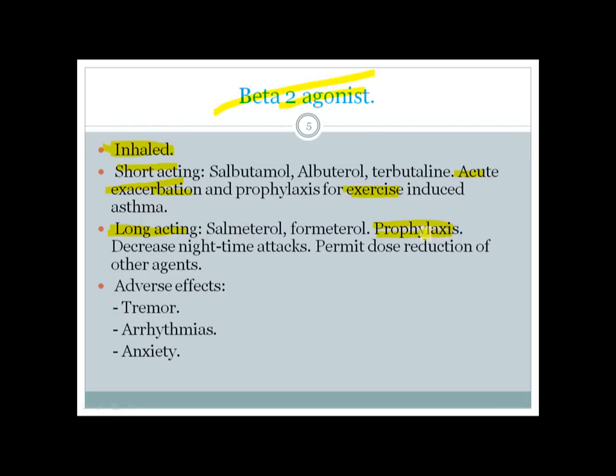By prophylactic action, it can decrease the nighttime attacks in severe chronic asthma patients, and it also permits dose reduction for other agents. And it has some adverse effects.